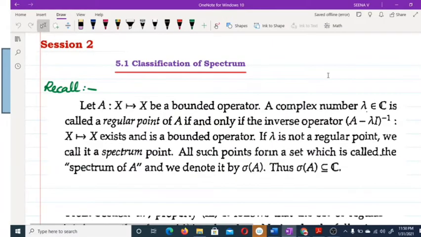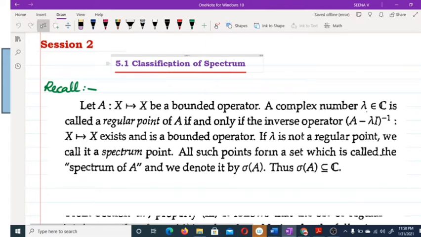Hi, good morning. Today we are going to start the next session. Now this is about section 5.1, classification of spectrum. Last class we started our fourth chapter, spectrum, Fredholm theory of compact operators.